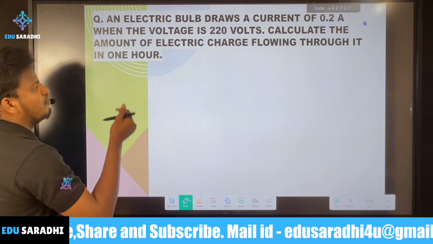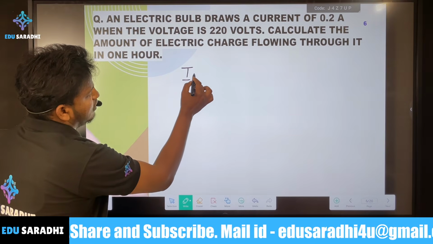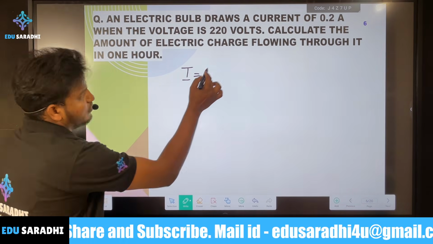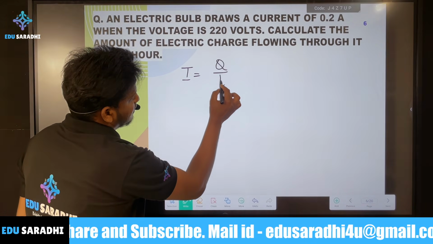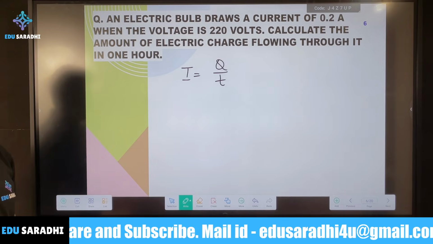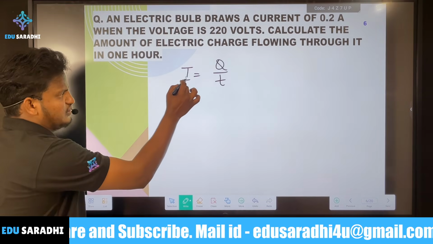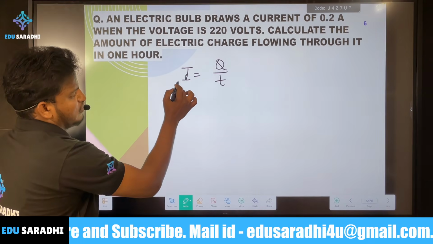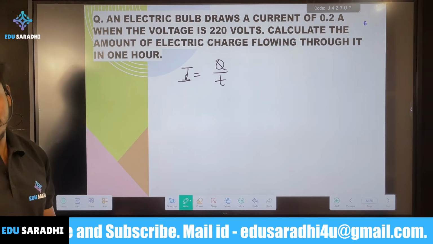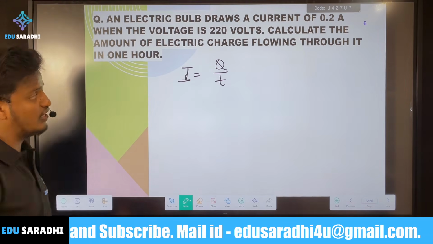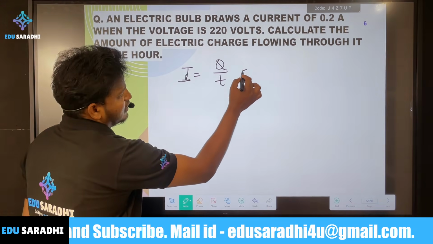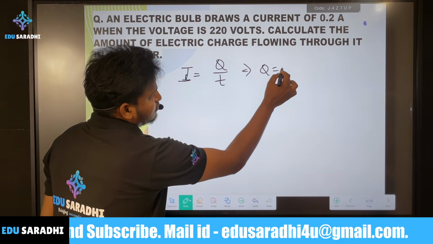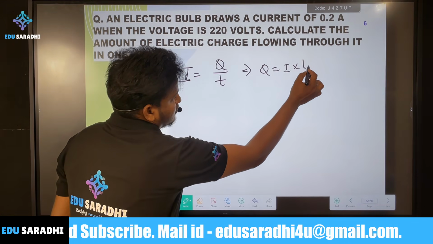The basic formula is I equals Q by T. The voltage is given, but we don't require it in this question. They're asking for the amount of charge, so Q is equal to I into T.